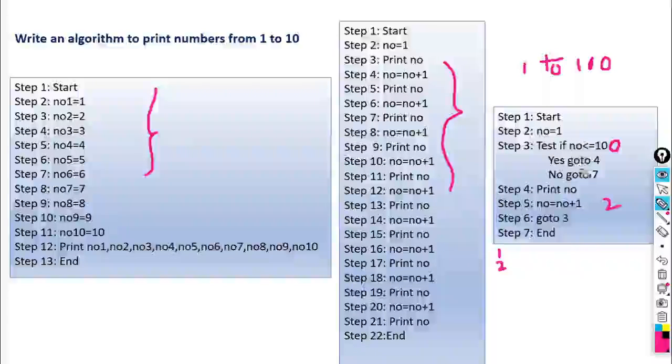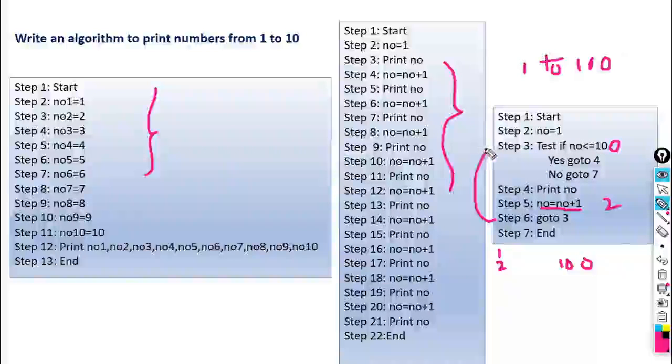Like this it will continue these steps until NO has the value 100. When it has the value 100, it will print that value, then it will increment the value of NO by 1 and execute go to 3.